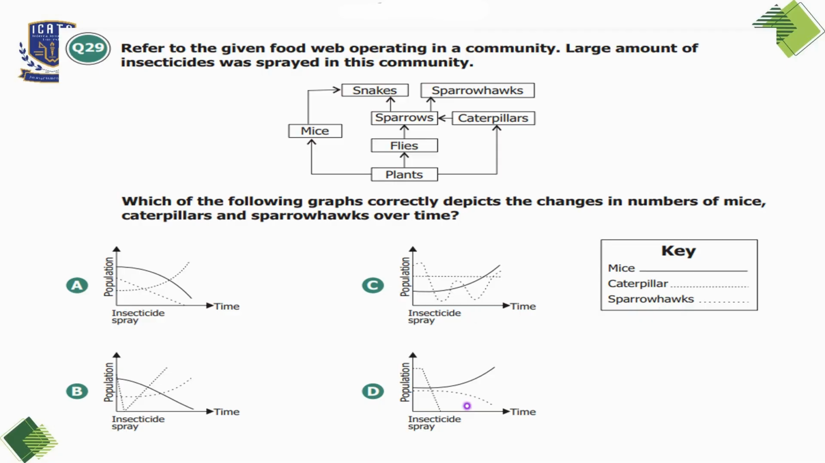So the caterpillar population should decrease sharply after the insecticide is applied. We can see this dotted line is representing caterpillars and it is dropping in option D. Then the sparrowhawk population should gradually decline because their food chain is indirectly affected. So that is also shown in the graph given in option D. After that, the mice population should increase as their predators, the sparrowhawks, decrease. So the line that is representing mice is increasing in this graph. So we'll choose option D, which is representing the correct change in number of mice, caterpillars, and sparrowhawks over time.